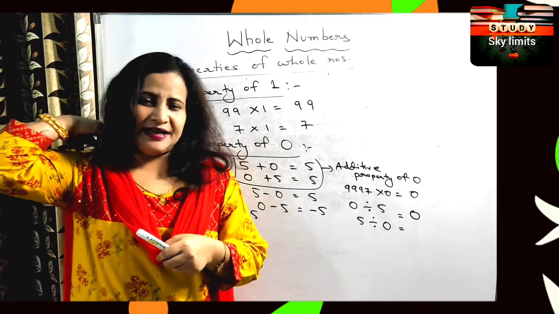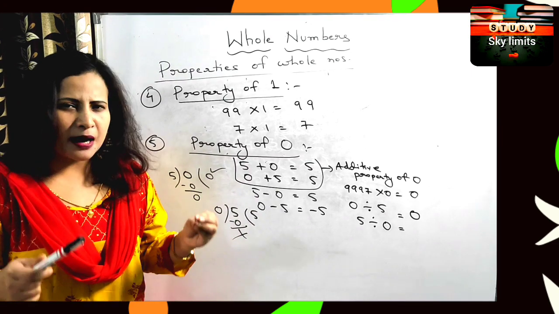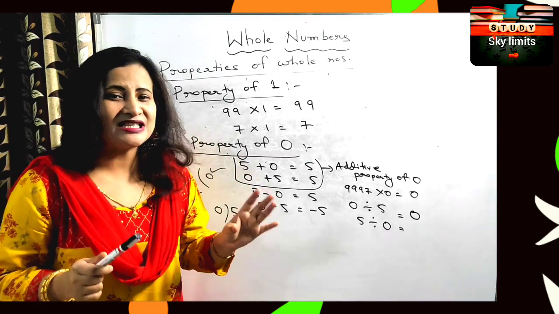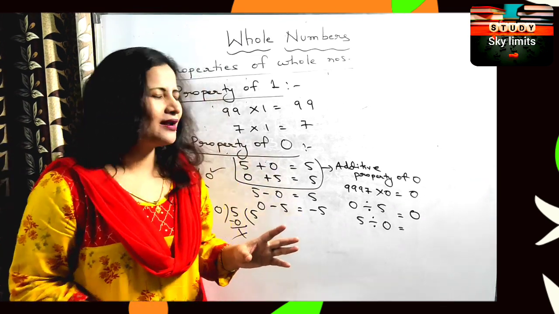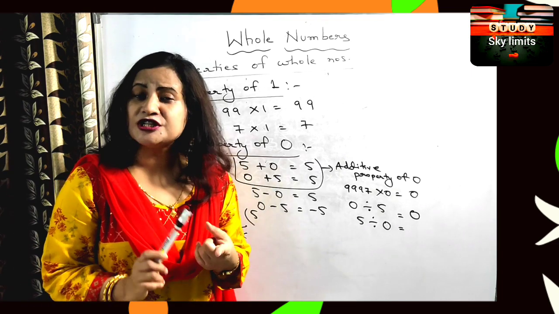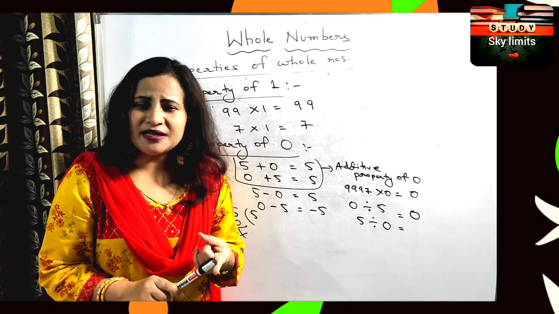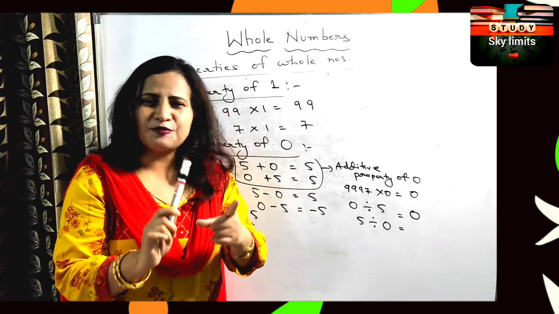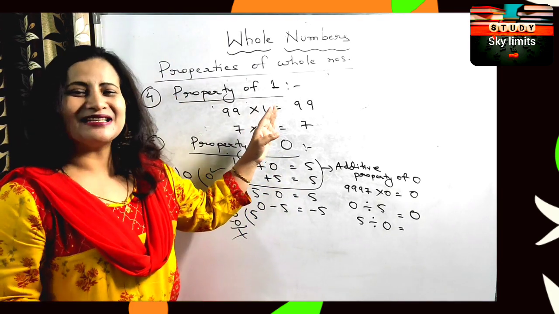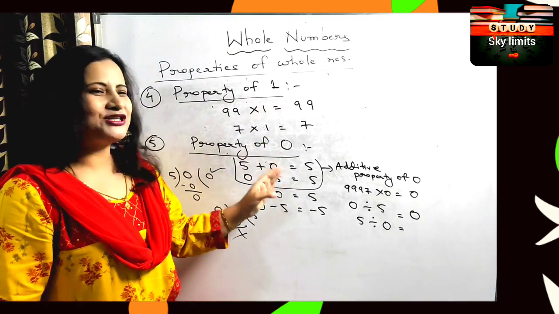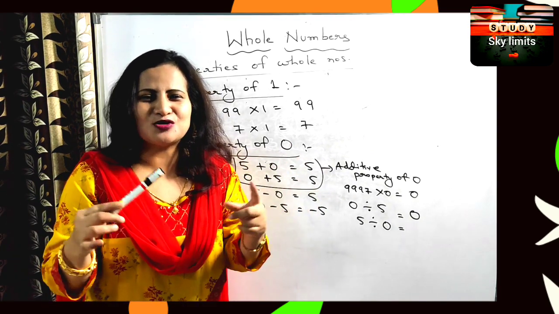In the next class, we will be solving some important numbers based on the properties we have read today. We have one more property left, the closure property, which I will teach you later on. For the time being, you should remember the commutative property, the associative property, the distributive property of multiplication over addition, the distributive property of multiplication over subtraction, the multiplicative property of 1, and the property of 0. With the help of all these properties, it becomes very easy to solve the numbers.